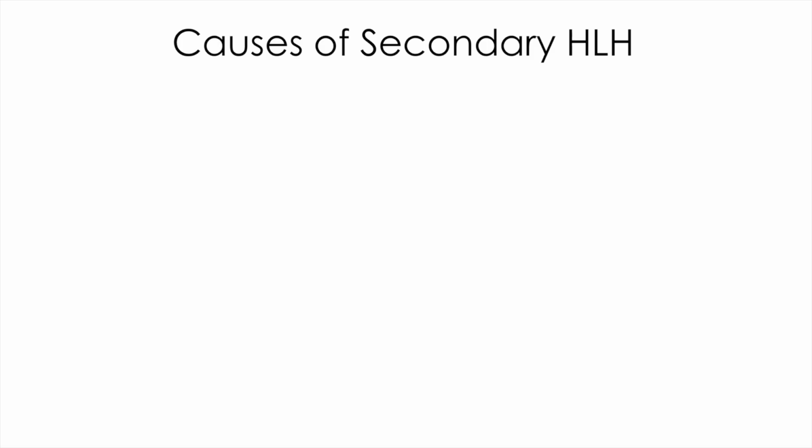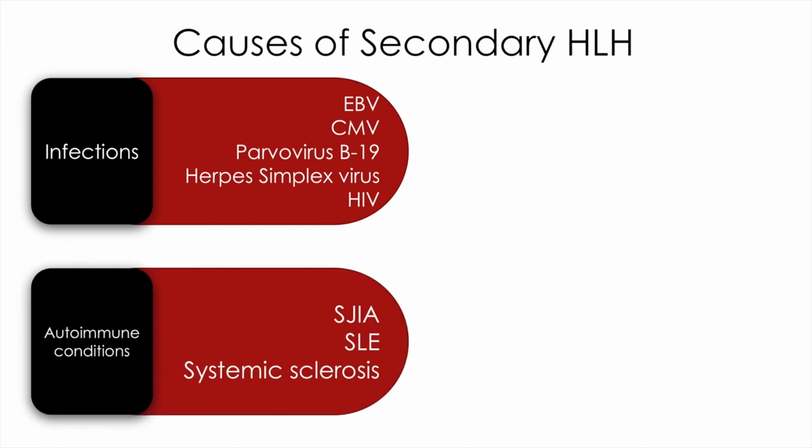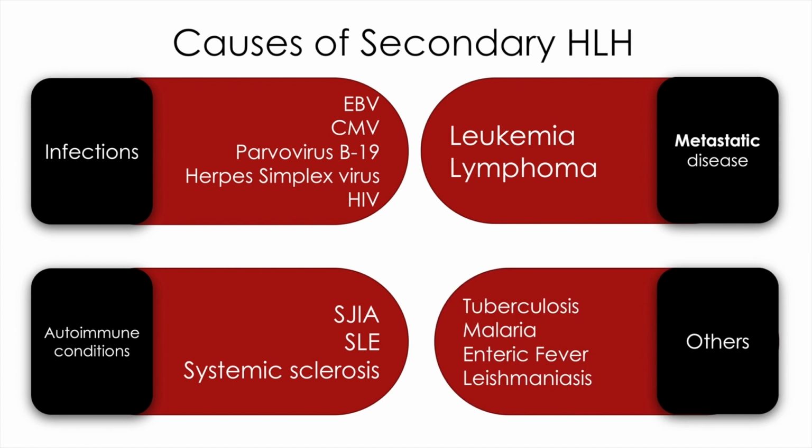Causes of secondary HLH include infections such as Epstein-Barr virus, cytomegalovirus, parvovirus B19, herpes simplex virus, and HIV. Secondary HLH may also be due to autoimmune conditions like systemic juvenile idiopathic arthritis, systemic lupus erythematosus, and systemic sclerosis. Secondary HLH may also be due to malignancies such as leukemia and lymphoma, and it may be due to tuberculosis, malaria, enteric fever, and leishmaniasis as well.